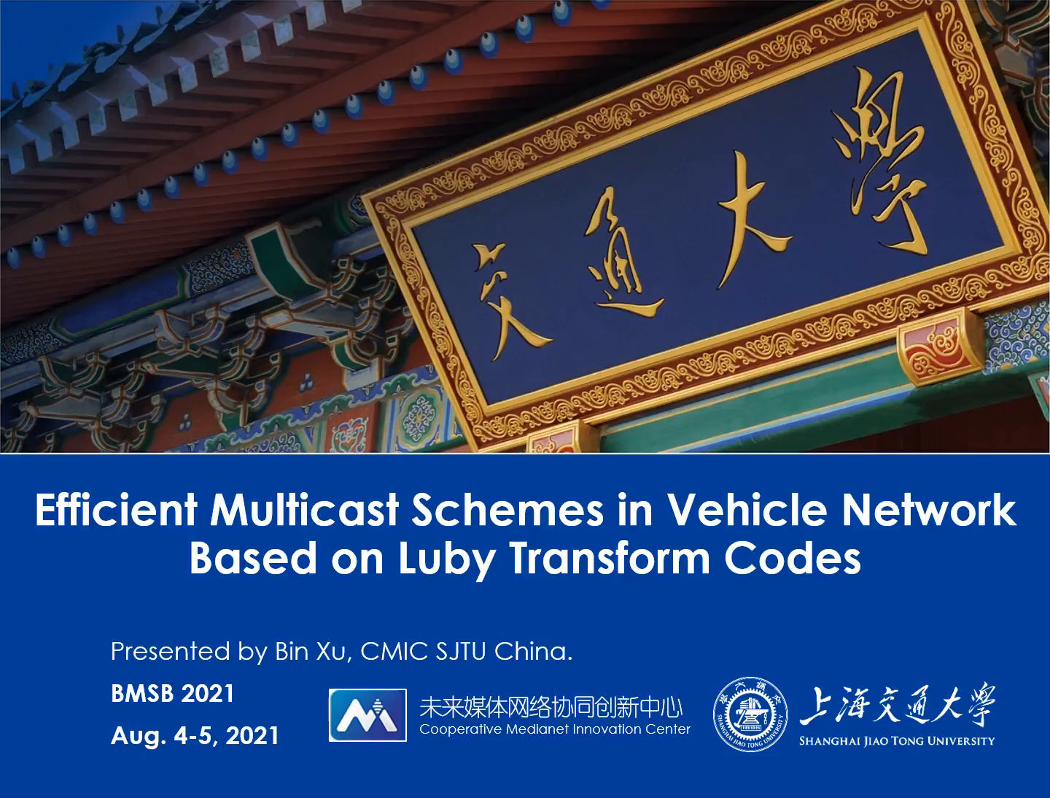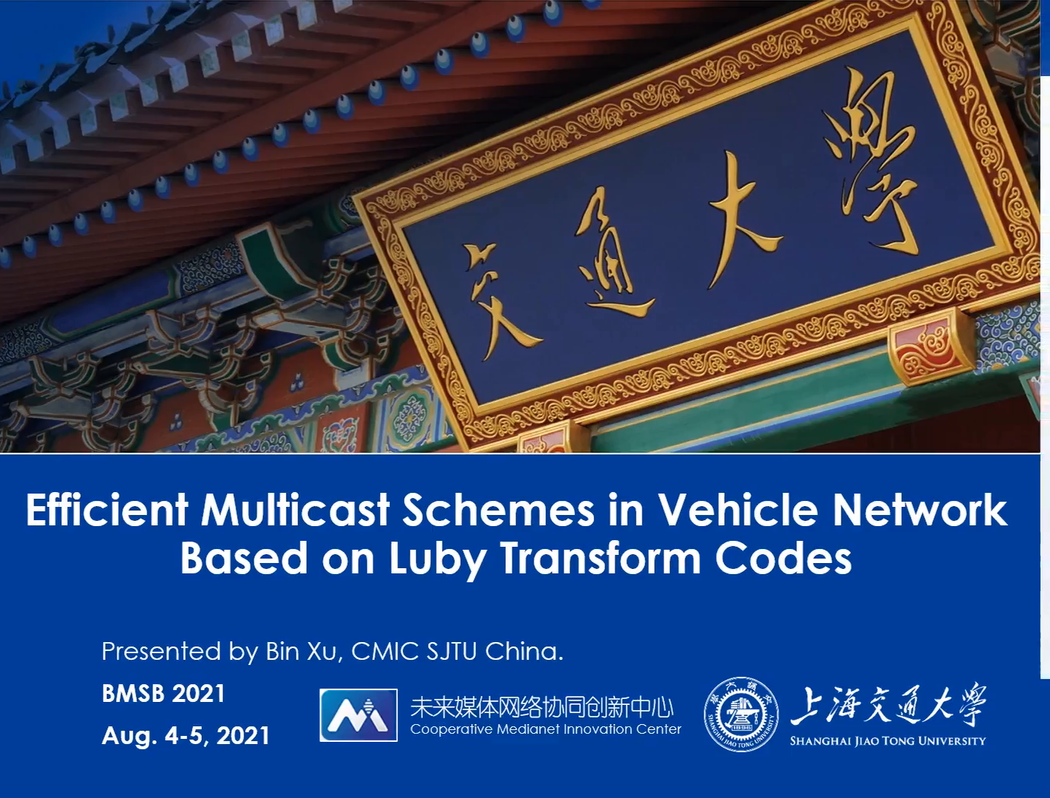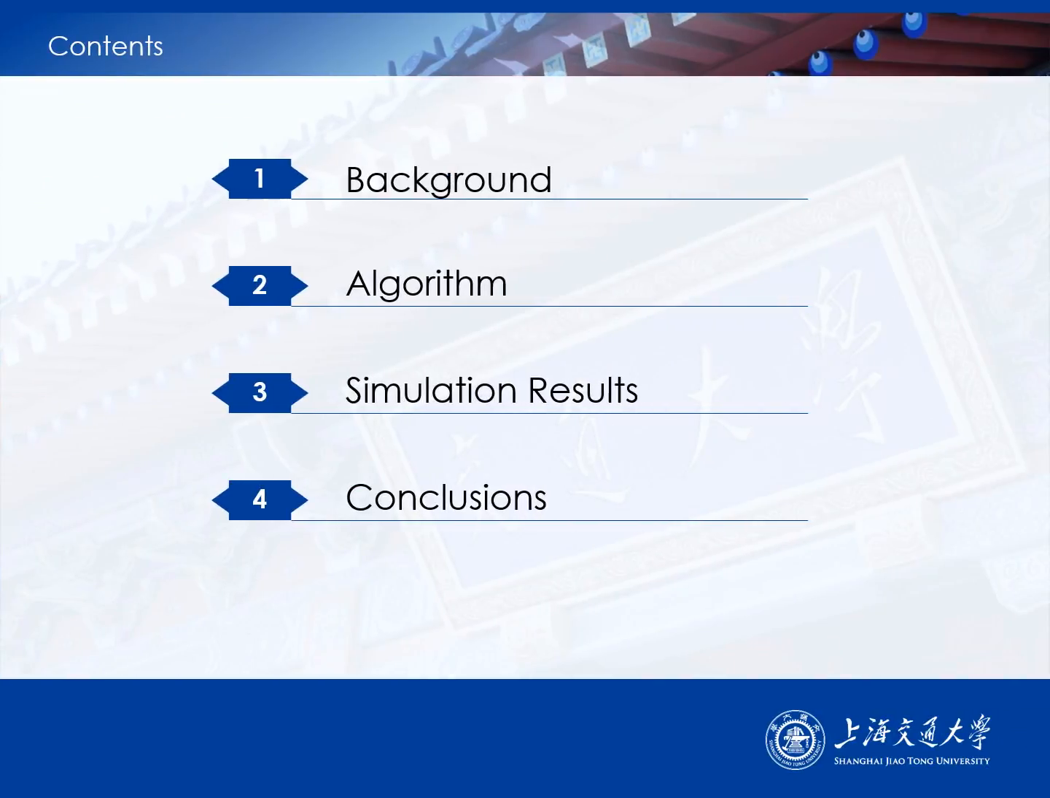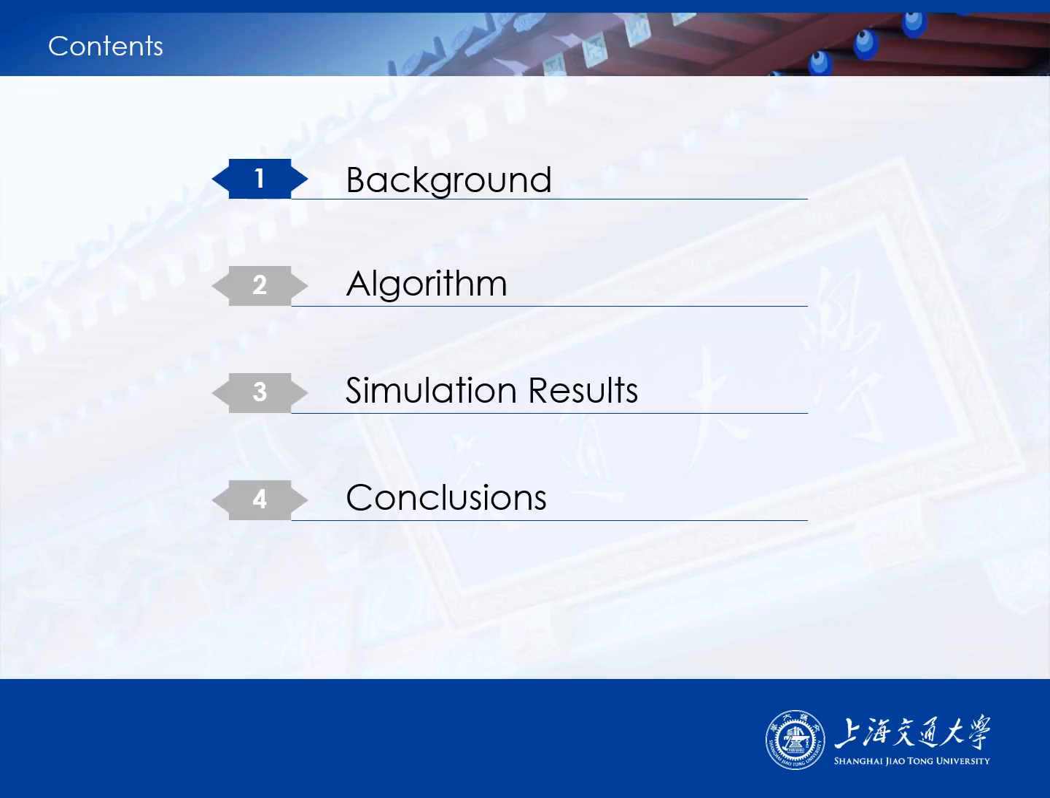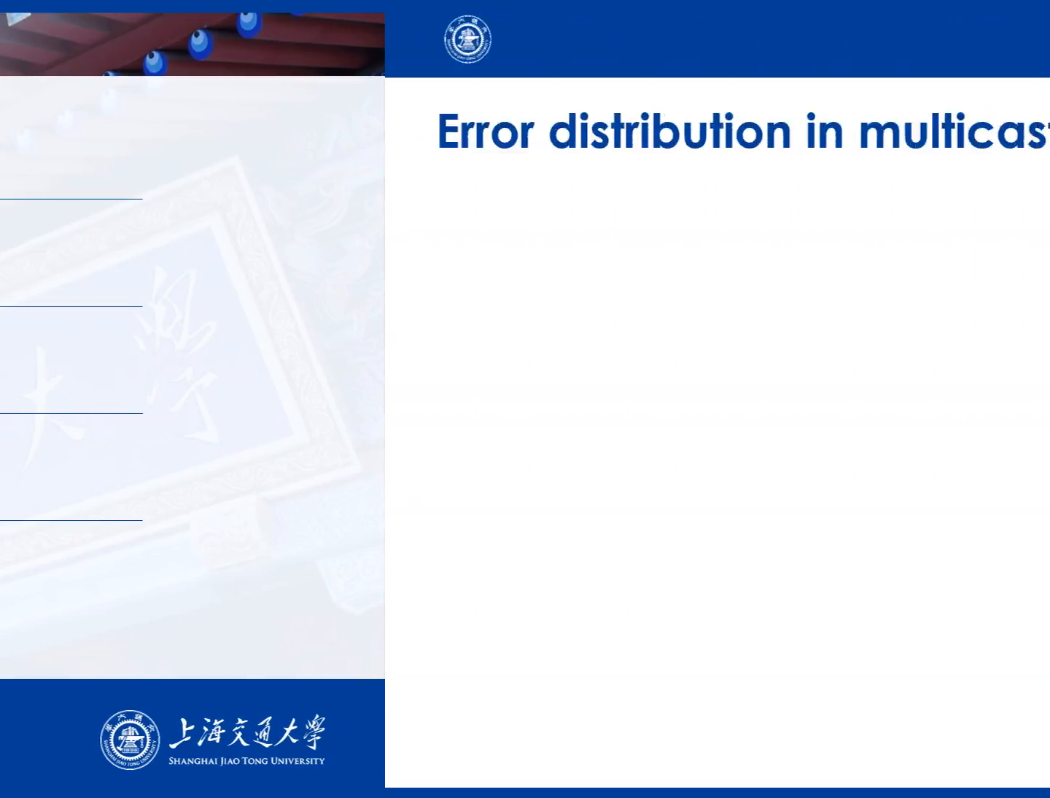The title of my paper is Efficient Multicast Schemas in Vehicle Network based on Ruby transform codes. I will introduce this paper from four aspects. The first part is the background.